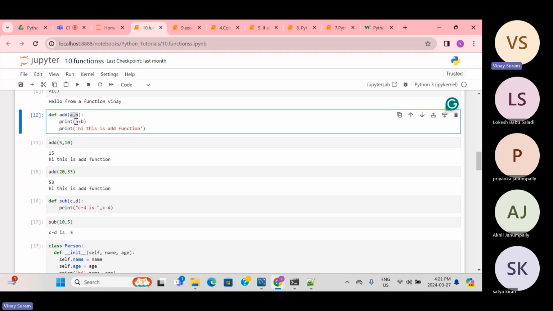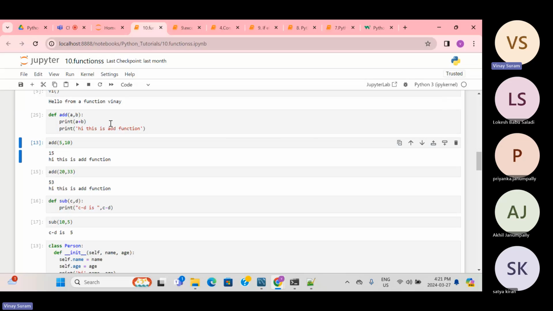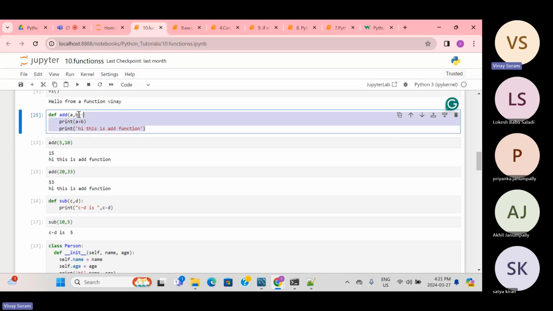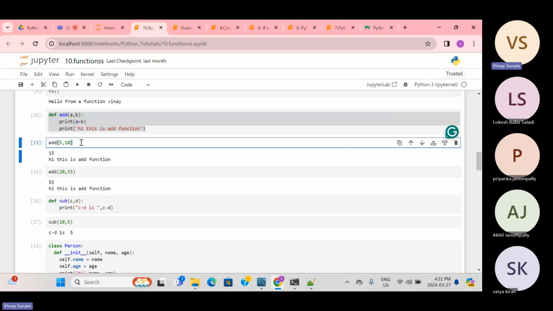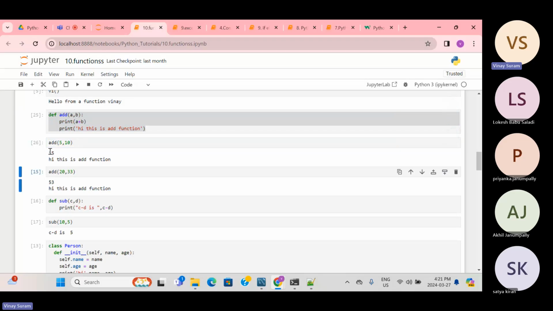So we are planning to do a calculator kind of environment, a plus b, for Python code. So add a comma b, print a plus b. Hi, this is add function. I'm printing like that. So I just ran the function which is defined in the memory of the kernel. Now if you could see add 5 comma 10, which should print 15, right? And also this. So this is how you give the parameters.